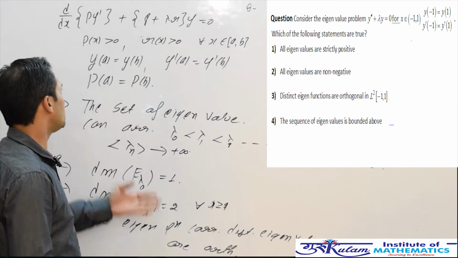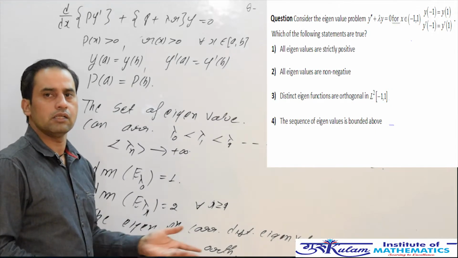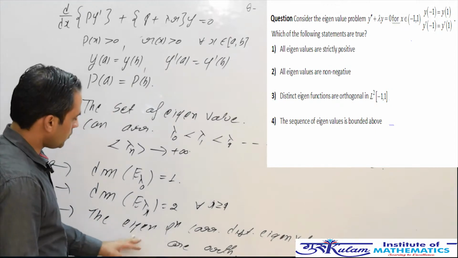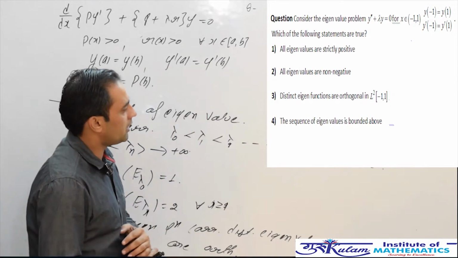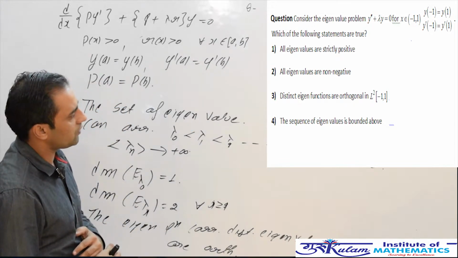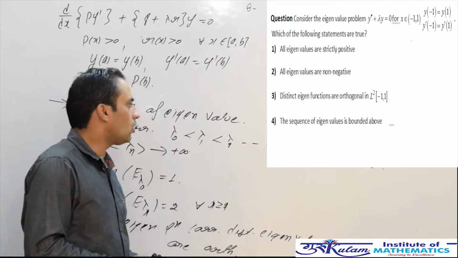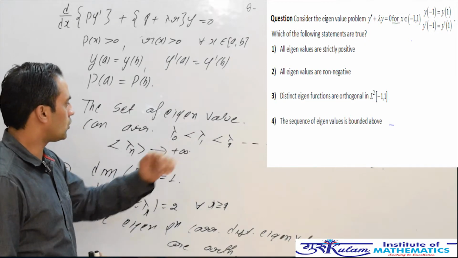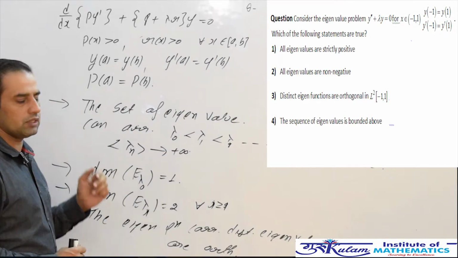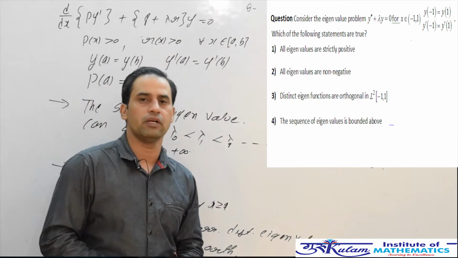This property is based on the self-adjoint boundary value problem; basically, this is similar to a self-adjoint operator. So by this last property, your third option is definitely true: distinct eigenfunctions are orthogonal. So your third option is the correct option. The fourth option is incorrect by the first property, since the set of eigenvalues is never bounded above.